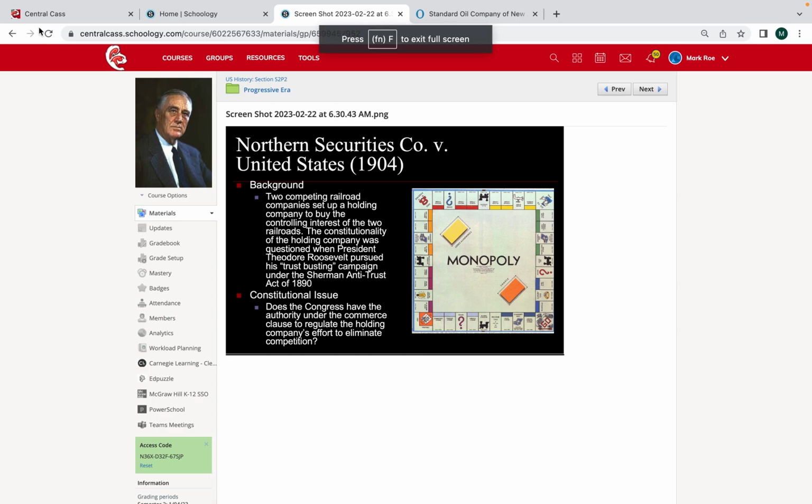Some of our progressive era cases here. There's 5 of them that I'm going to ask you to know. These are all cases that you may have read about. A couple of them are the ones that were kind of optional from last week's online assignment. But there's 5 cases in total here that I want you to know dealing with our progressive era, looking at